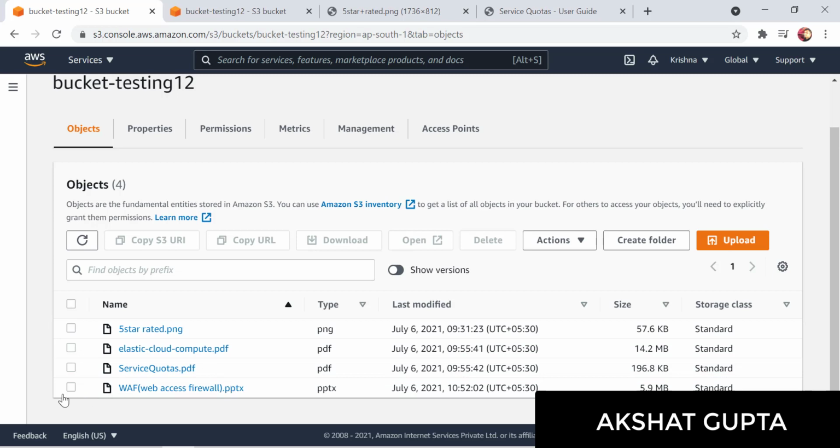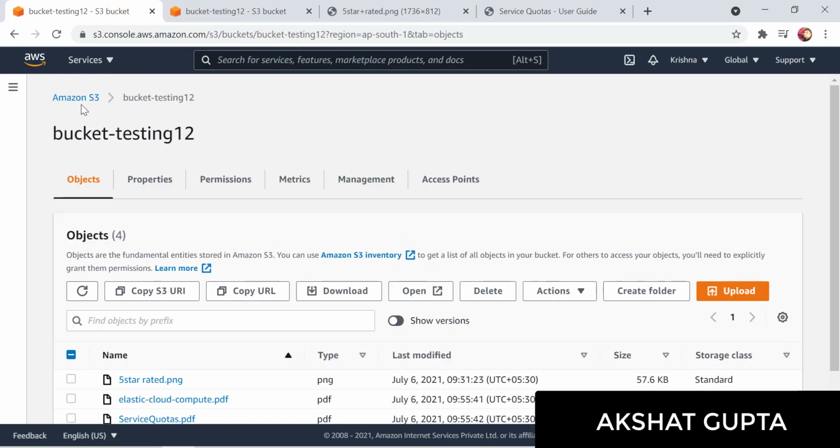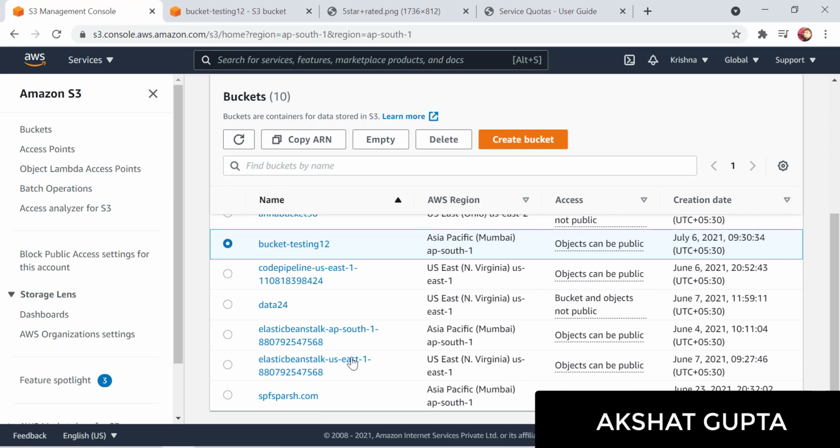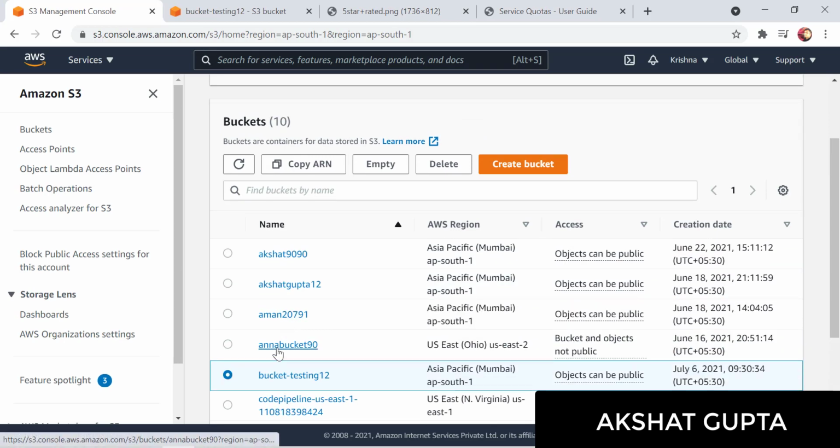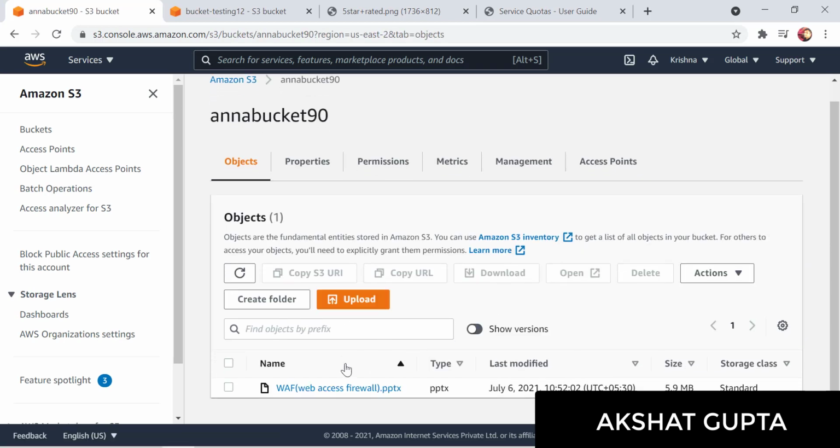This file will take some time. Let's see if it is now saved into Anna's bucket. Yes, the file is there. Guys, I hope you can see the file is there. It's been saved into Anna's bucket now. So this is how you can enable your replication rule.